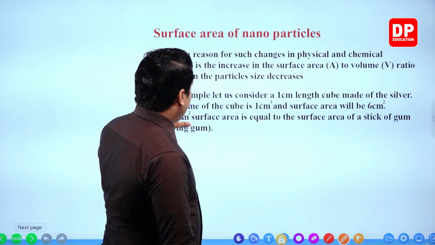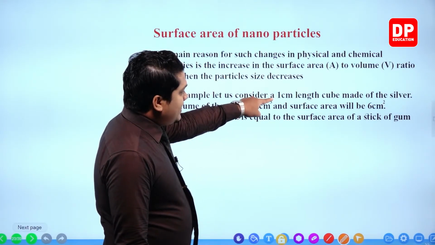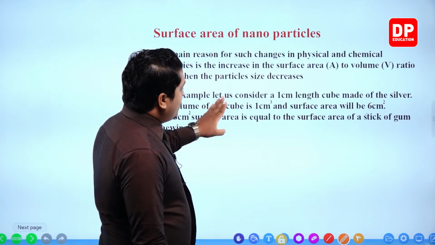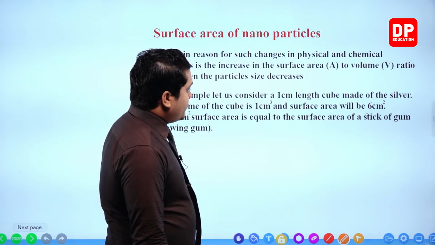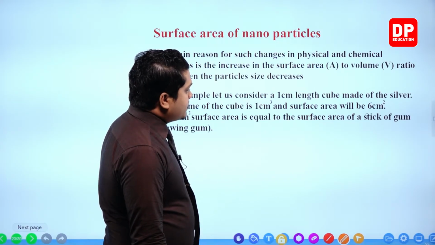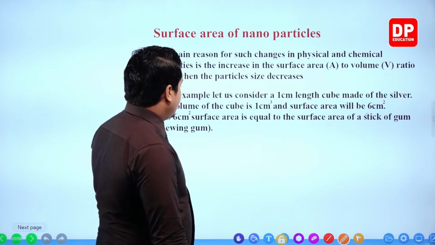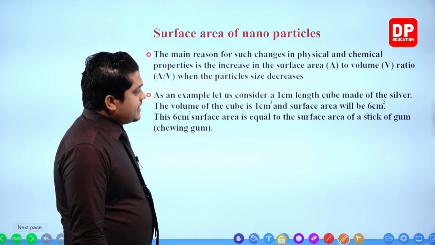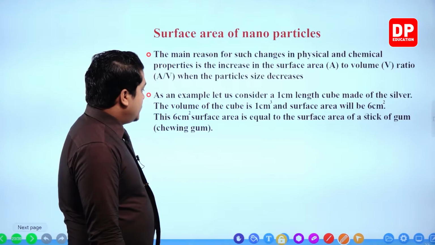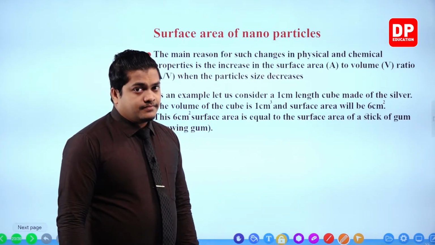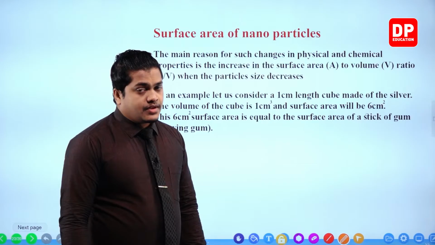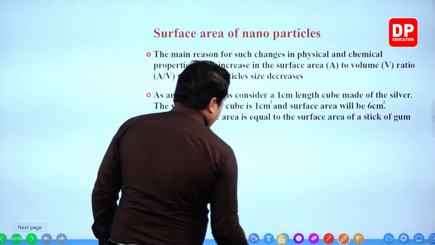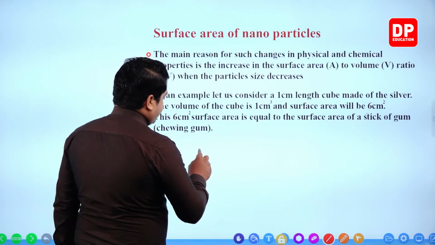So, as an example, consider a 1 centimeter length cube made up of silver. The volume of the cube is 1 cubic centimeter and the surface area will be 6 square centimeters. This is equal to the surface area of a stick of gum, or chewing gum. So we're going to take a cube like this.